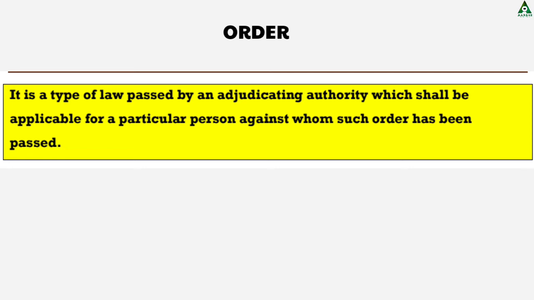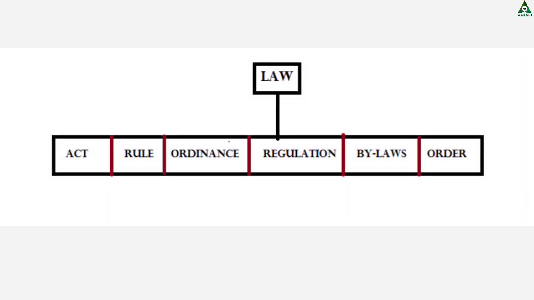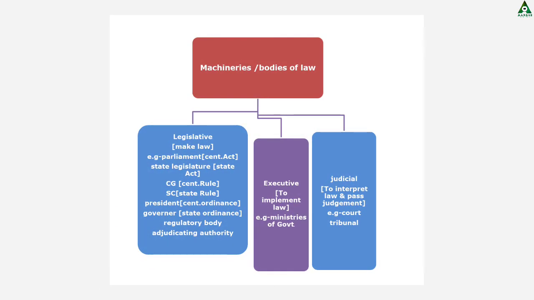So this is all about law. We have discussed the 6 versions of law, that is act, rules, ordinance, regulations, bylaws and order. Now we'll talk about the mechanism or bodies of law. The operating of law depends upon 3 mechanisms, that is legislative, executive and judicial. Now what is legislative, what is executive and what is judicial?